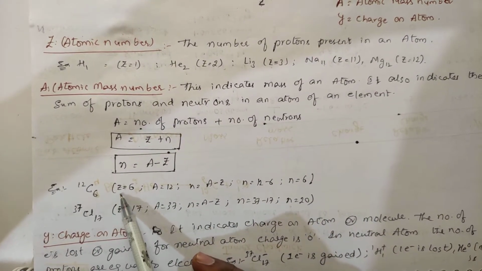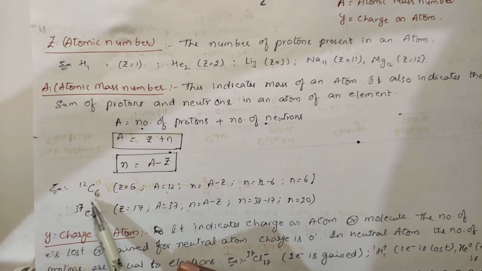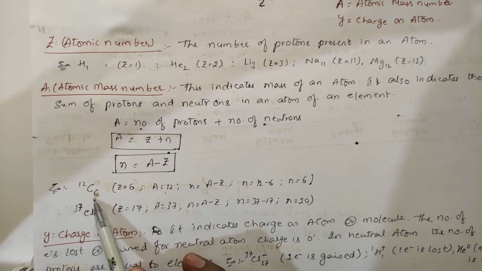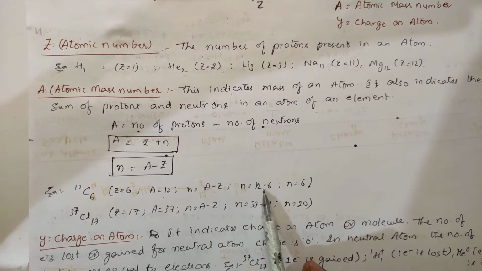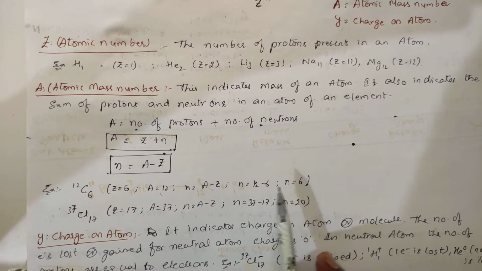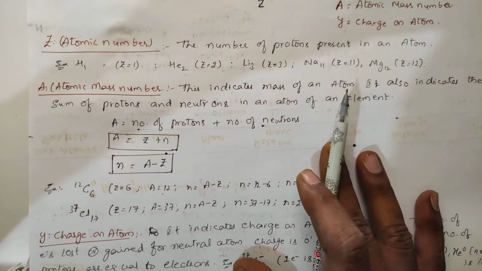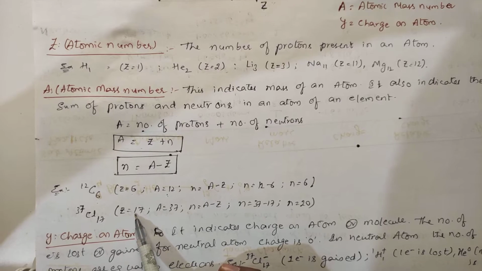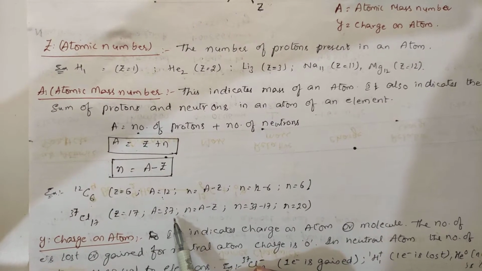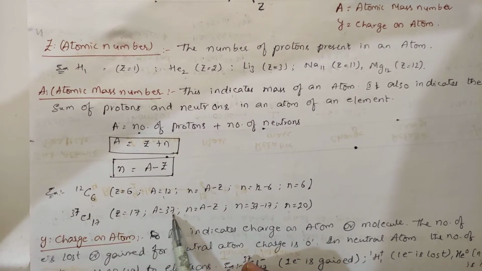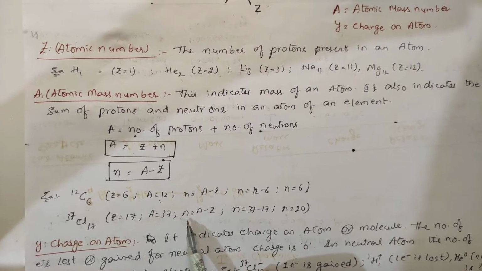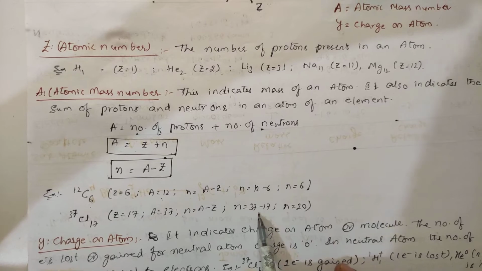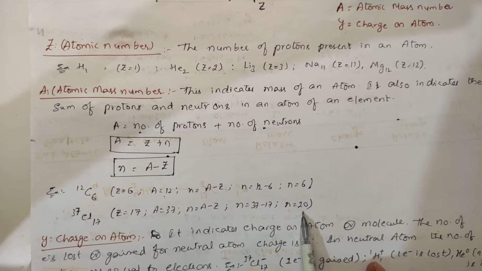Atomic mass is 12, atomic number is 6, and number of neutrons is A minus Z, so 12 minus 6, you will get number of neutrons equal to 6. Chlorine 17, 37: Z is equal to 17, the atomic number, A is equal to 37, the atomic mass, and number of neutrons is A minus Z, 37 minus 17, so you will get 20.